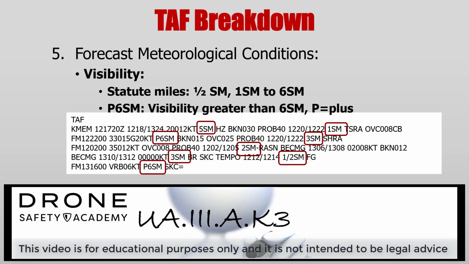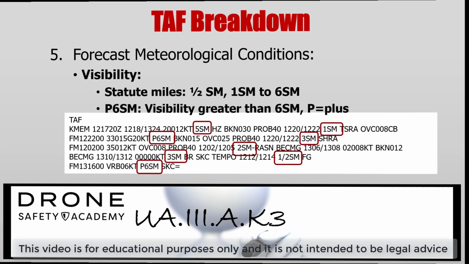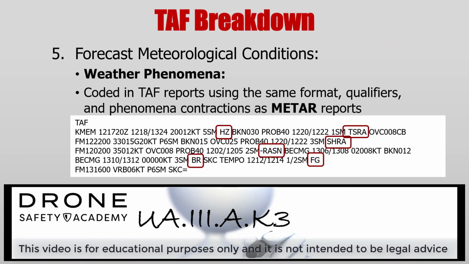If visibility is greater than 6 statute miles, it is reported as capital P6SM. Pretty simple. Weather phenomenon codes are reported the same as METARs. In this example below, we have haze, thunderstorms with rain, shower, rain, light rain with snow, mist, and fog.